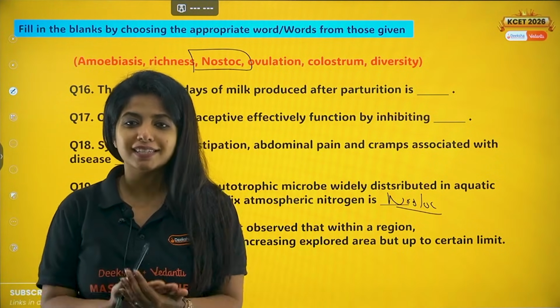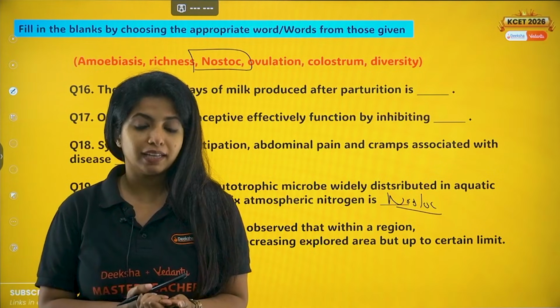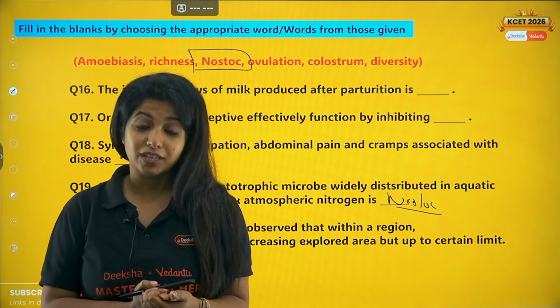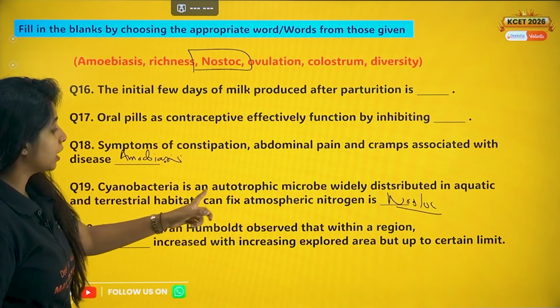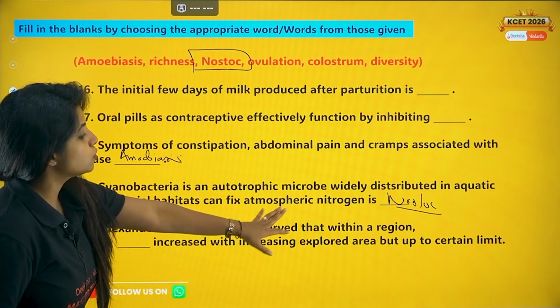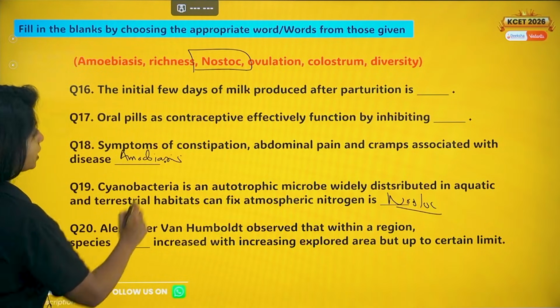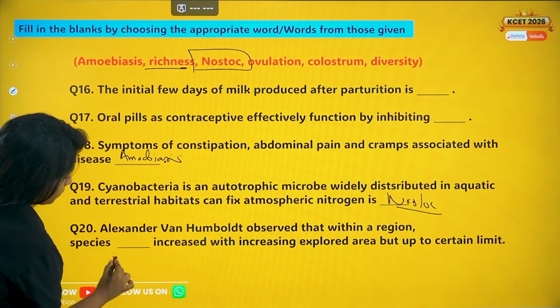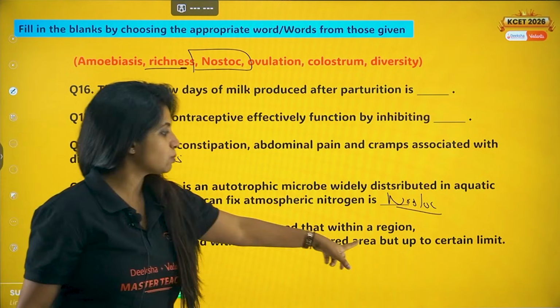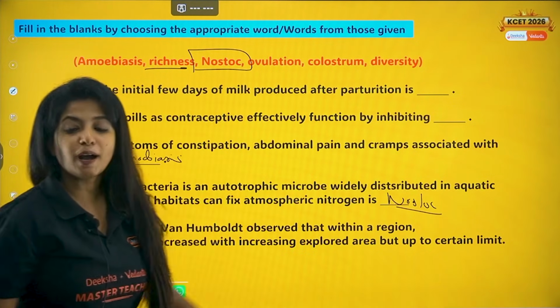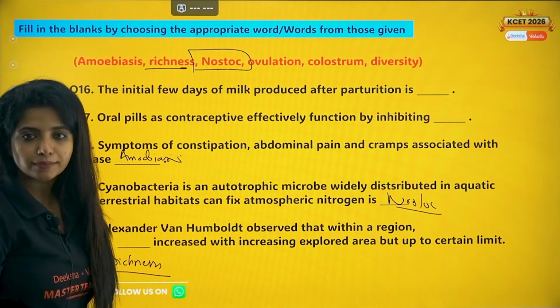Why? Because there is a problem with the resources which are there. It is limited, right? Which is why it's a problem. So over here, Alexander von Humboldt observed that within a region, species what? Species richness, okay? Species richness increased with increasing explored area, but only up to a certain limit.